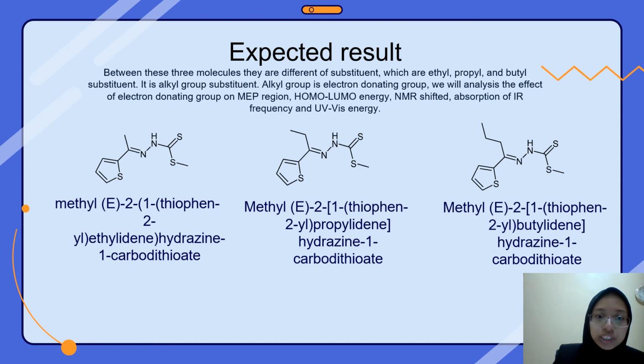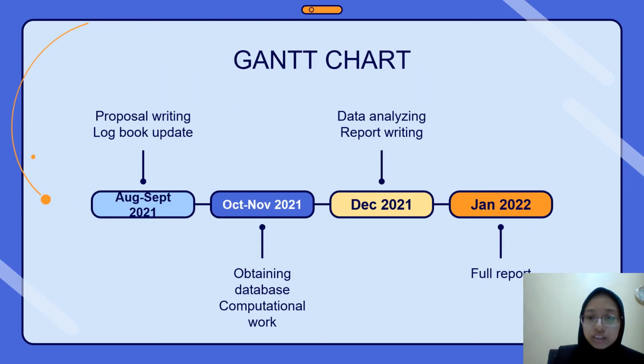So I want to analyze the effect of the electron donating group on MEP region, HOMO-LUMO energy, the band gap, and NMR shift, absorption of IR frequency, and UV-vis energy after I get the structures of these three molecules. This is my Gantt chart.